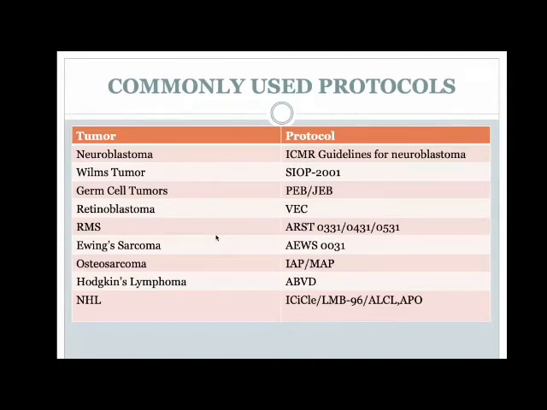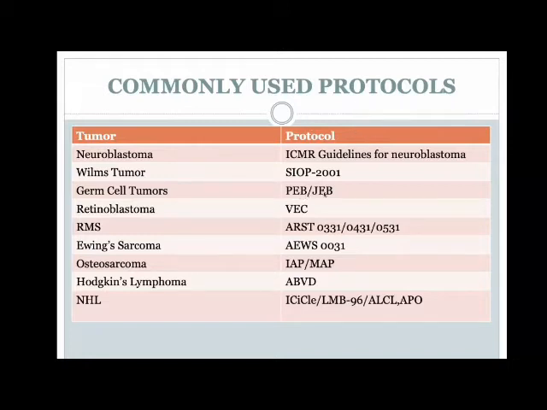Now, I also wanted you to get a basic idea of the protocols that we commonly use at Kidwai. For neuroblastoma, we're using the ICMR guidelines, which have been incorporated from the lower middle income country guidelines. In Wilms tumor, we're using the SIOP protocol. We're not using NWTS as of now. For germ cell tumors, it is cisplatin, etoposide, and bleomycin.